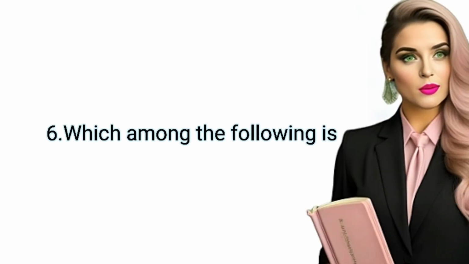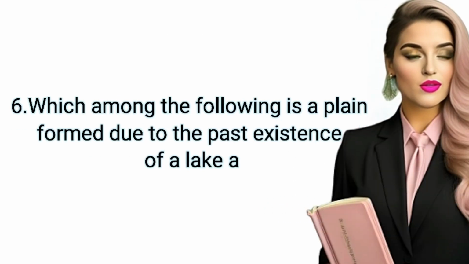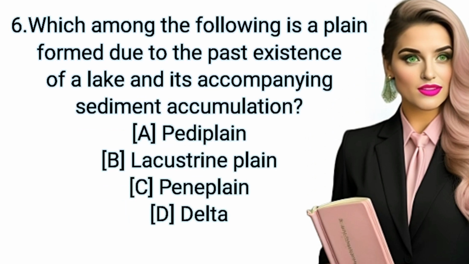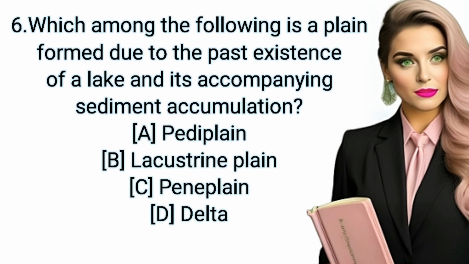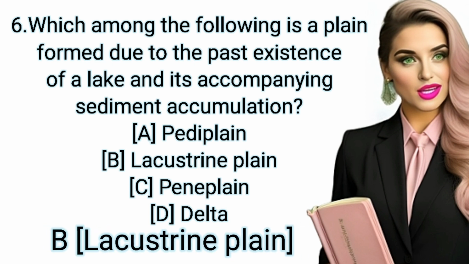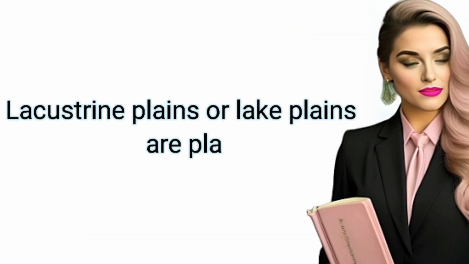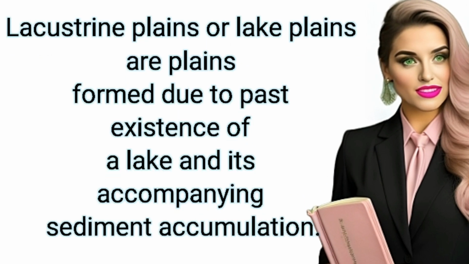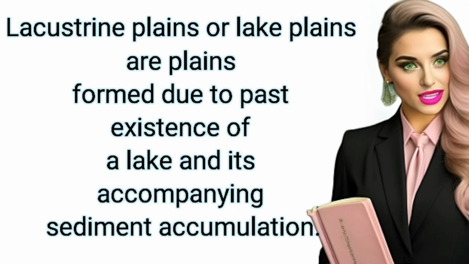Question 6. Which among the following is a plain formed due to the past existence of a lake and its accompanying sediment accumulation? A, Pediplain. B, Lacustrine plain. C, Peneplain. D, delta. Correct answer, B, Lacustrine plain. Notes. Lacustrine plains or lake plains are plains formed due to past existence of a lake and its accompanying sediment accumulation.